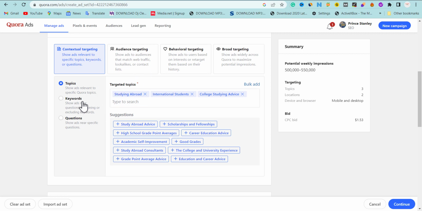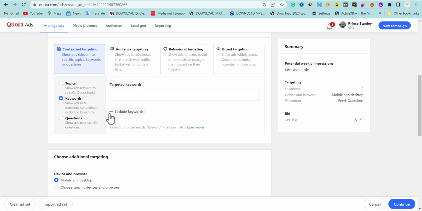Now after that, you can also show by keyword. You want your ad to be shown to people that are searching for a particular something. Let's say for example, people who want to move to an outside country. You can get a targeted keyword that relates to moving to an outside country, Japa or whatever.